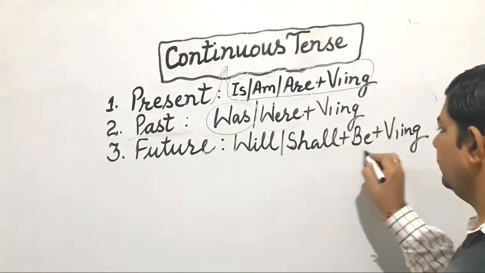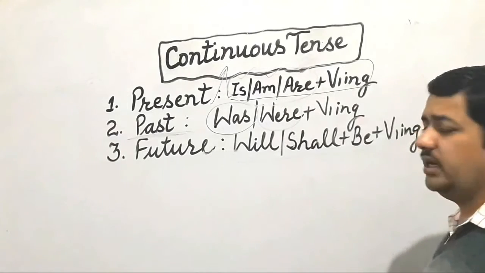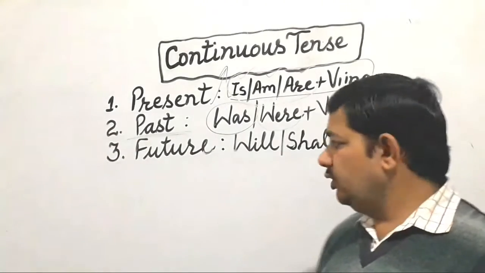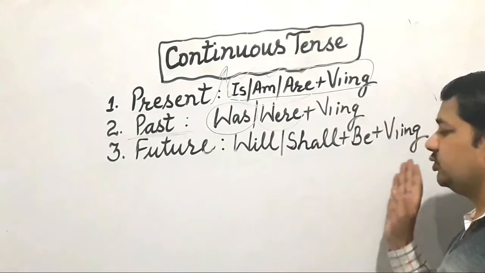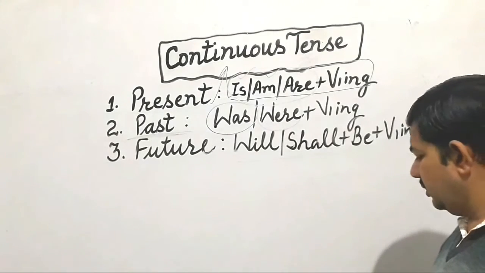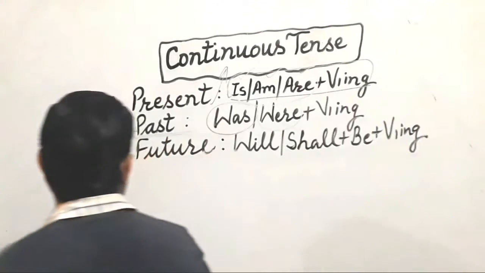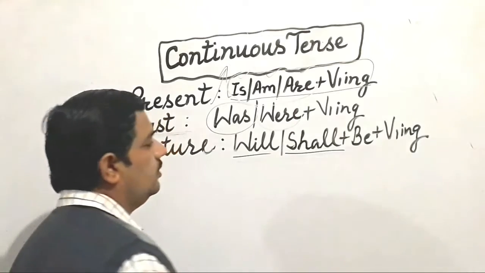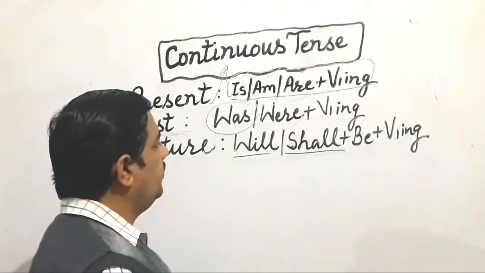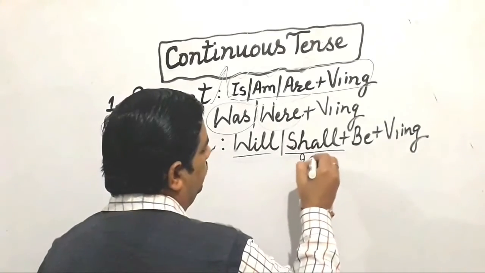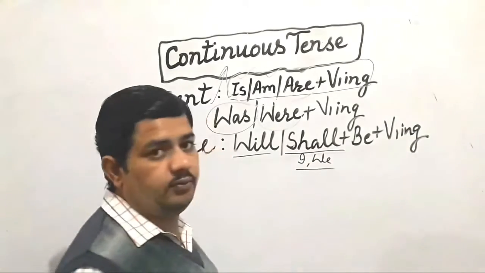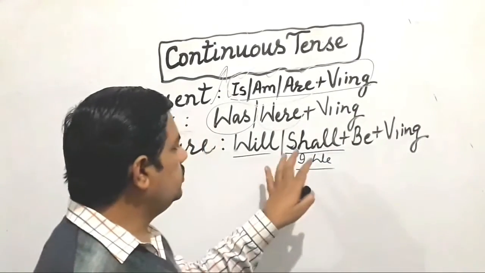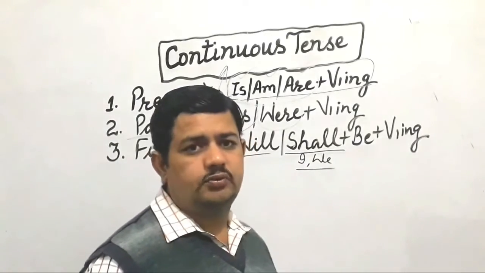Here we use these two helping verbs, will be, shall be, and first form plus ing. Will be, shall be, and first form plus ing, that is the progressive form. So when we use such a thing, listen, we have to be very particular about these two things, children. Just listen. These are the use of shall and the use of will. When we use shall, the subject should be these two, I and we. With I and we, the first person pronouns, we use shall, and with others we use will, followed by first form plus ing.